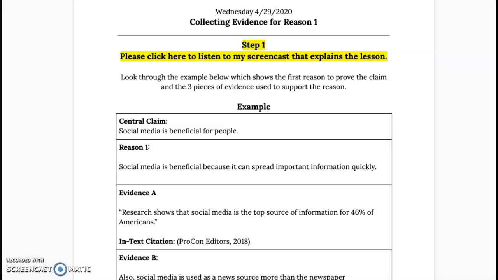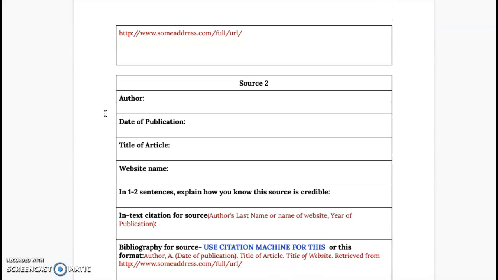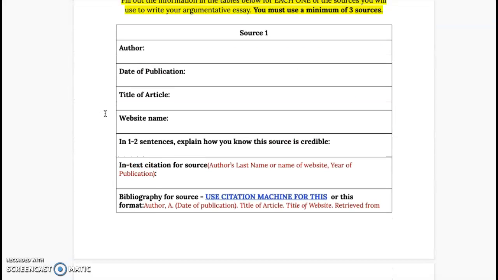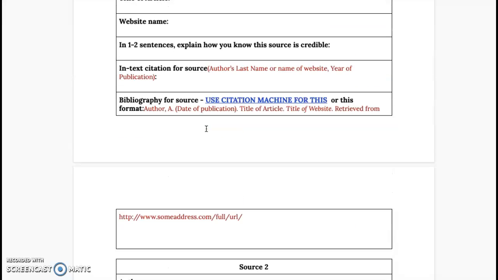Hi everyone. What you're going to do today builds on what you did yesterday and also on what you did Monday. So let me start by just going back to Monday. On Monday, you found three sources, three websites that you could use to support your claim for your argument essay. And you filled in information on each of your three sources.